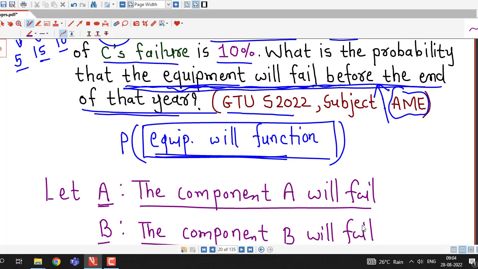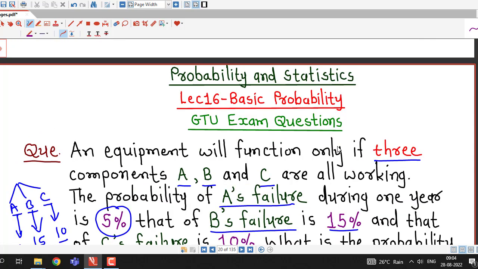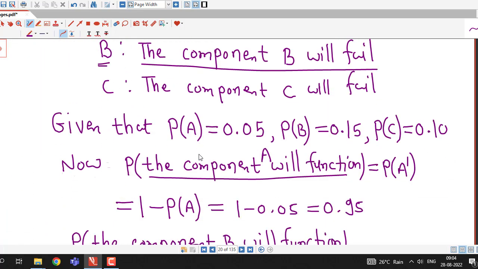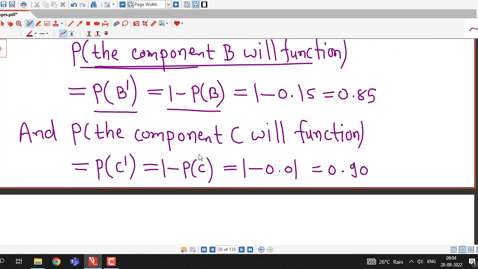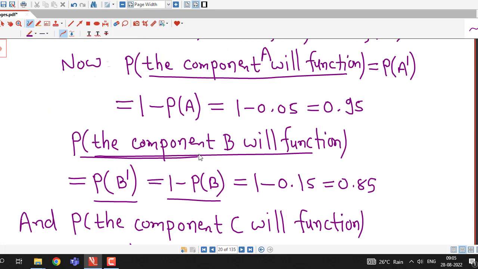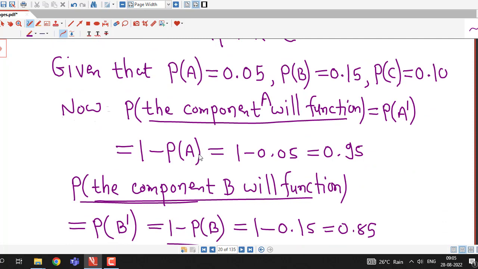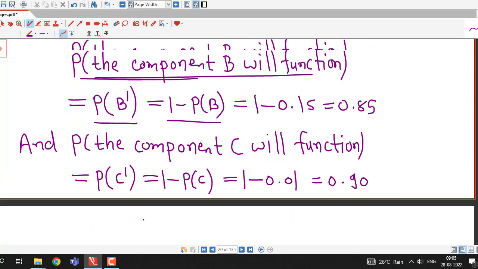Now we are interested in this probability that the equipment will function, and it is given that an equipment will function only if three components A, B and C are all working. That is, equipment will function if and only if these three events occur, that is A dash occur, B dash occur and C dash occur.